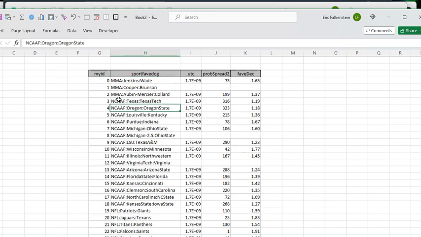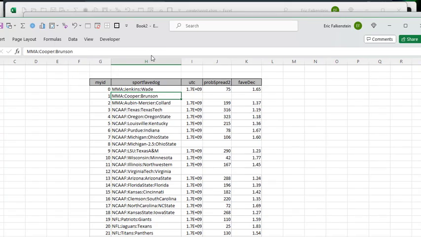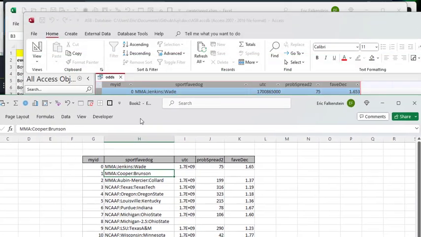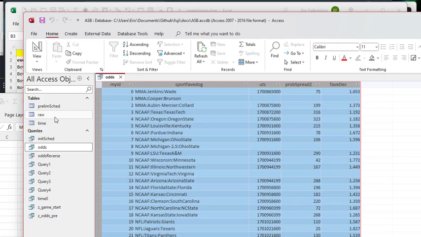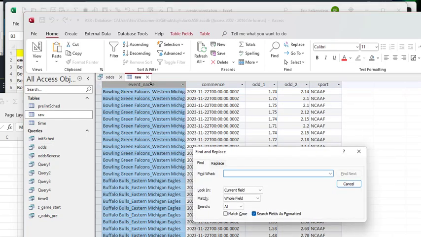And you can see some I missed. Cooper Brunson missed. And if you remember from last time, I think Cooper had a funny name. So let's just go back and see what it looks like in the raw table. If I go into here, MMA, I just go to Cooper, my next, oh no, current whole field.